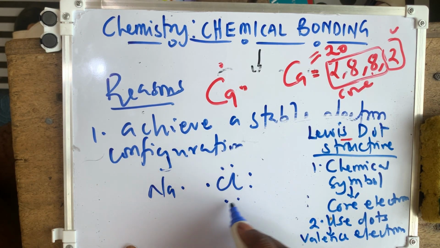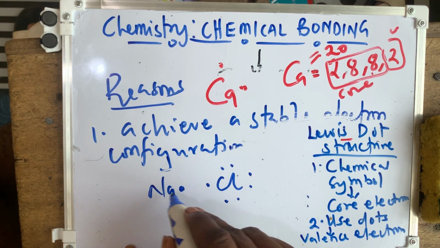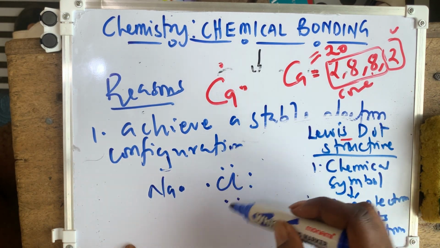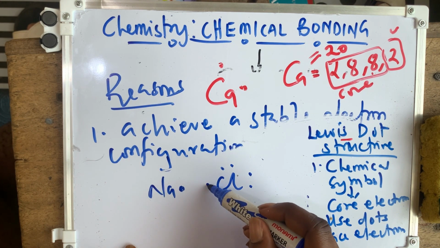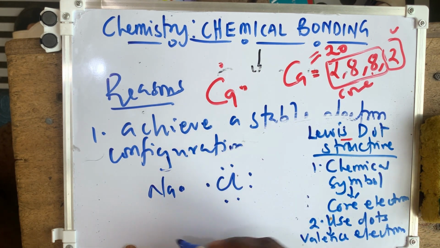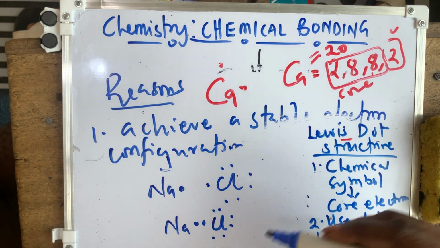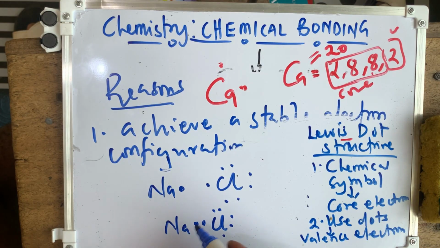Chlorine has 7 valence electrons, sodium has 1. So for there to be a bond, this one must bond with this one to achieve the octet. Sodium and chlorine share their electrons together. This is a typical example of an ionic bond. When we get there, you will understand it more. This sharing of electrons becomes what we call the bonded pair electrons.